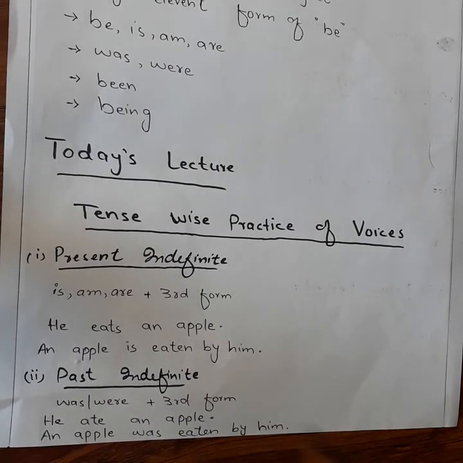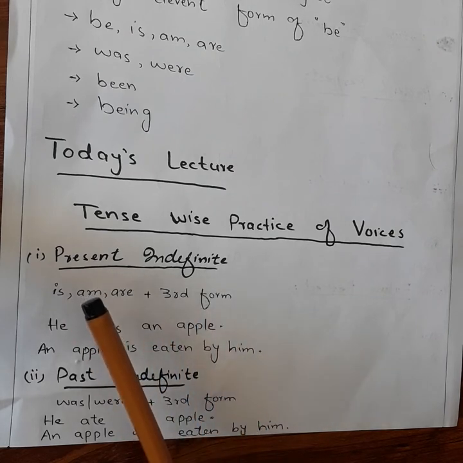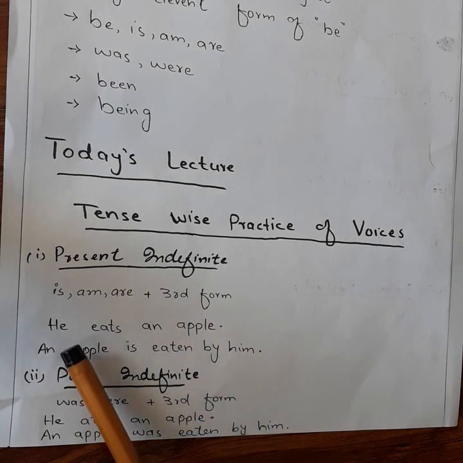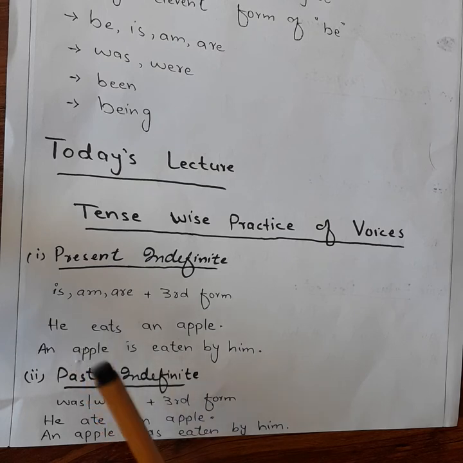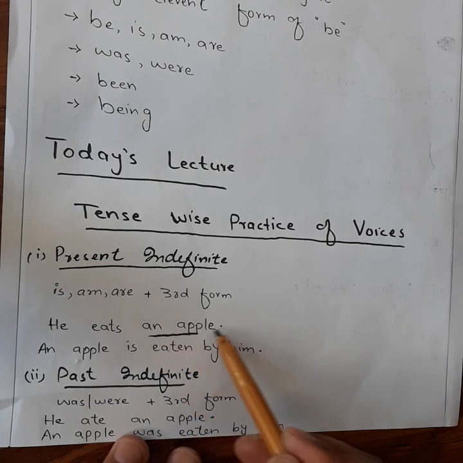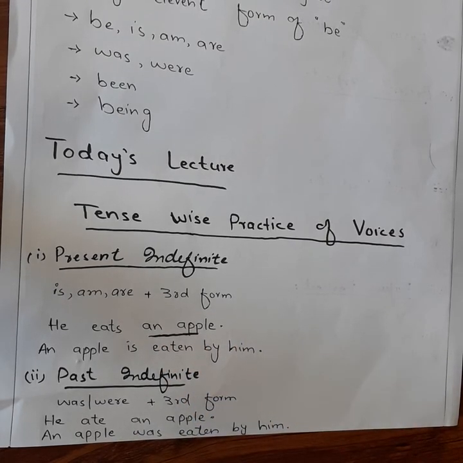First of all, we have present indefinite tense. I have already told you that we use is, am, are plus the third form, meaning the first form of be. For example, we have the sentence, he eats an apple. Here an apple is the object of the sentence.